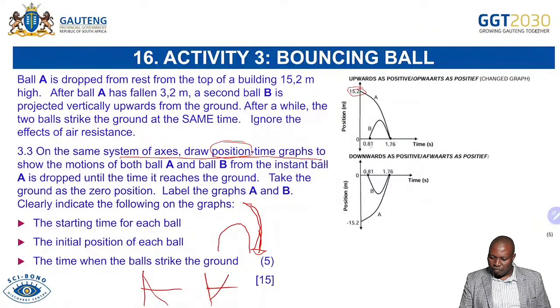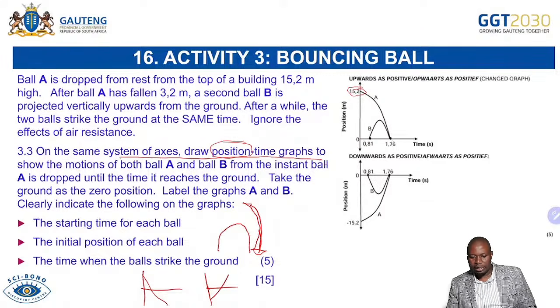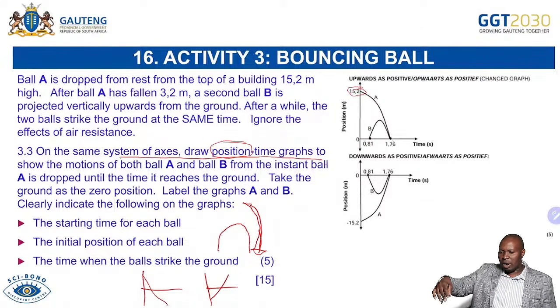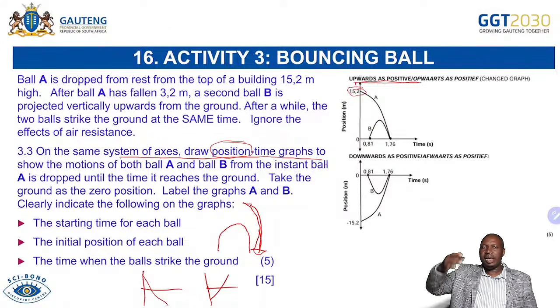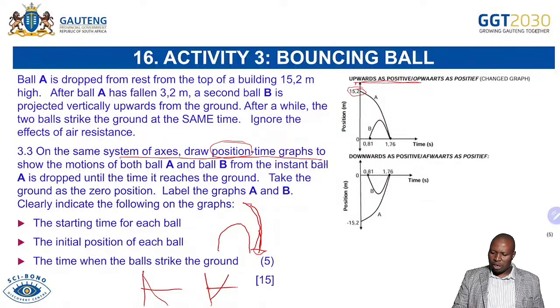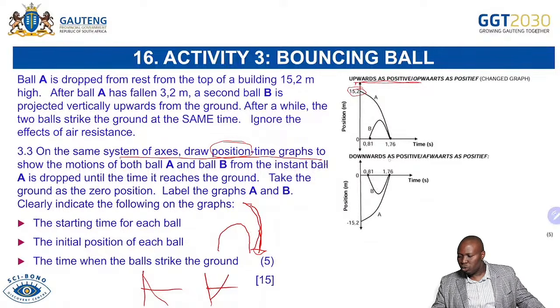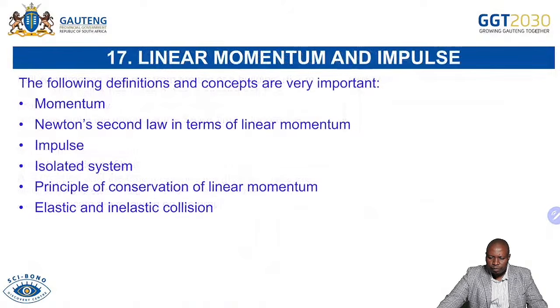Ball B was thrown at 0.81 seconds. We threw ball B up, it went up, and then it came down at 1.76 because they both reached the ground at the same time. This is for upward is positive. So when you're drawing the graph for upward is positive, the graph will look just the same as what is occurring. But when you say downward is positive, you now have to draw the graph on the downward is positive side. So those are the two differences that you must have.